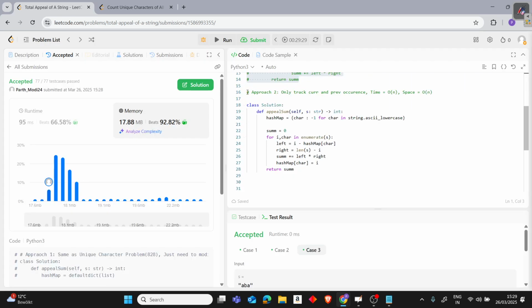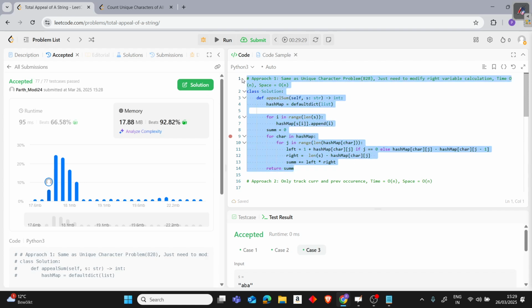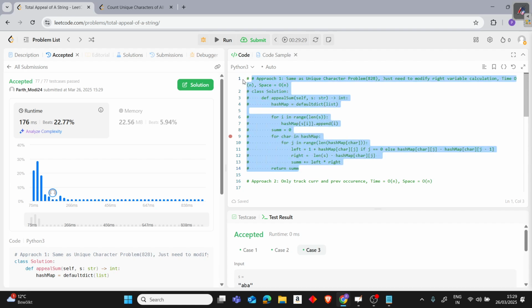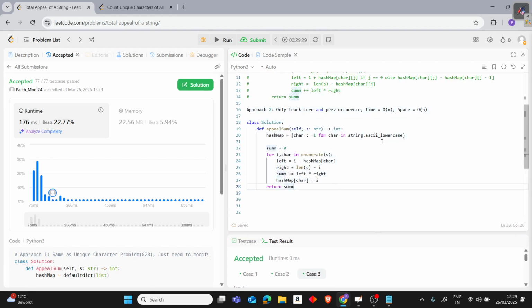But let's try to run the above one and see how much we are saving. I hope Leetcode will give us the correct thing, because it is not giving it every time, but let's try. Okay, we are really slow, right? Previously we were at least around 60, 65, right? So that's how it works. Let's again uncomment and comment. Oops, should have used Control Z, but that's fine. So this is what we can do.